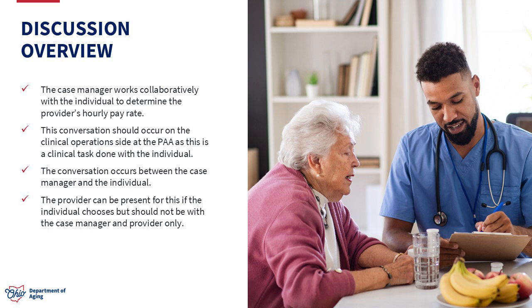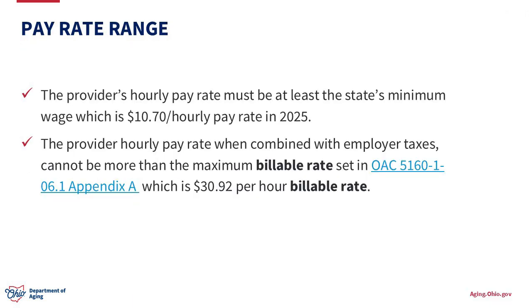The provider can be present for this discussion if the individual chooses, but it should not be between the case manager and provider only. Now it's time to have the pay rate setting discussion with the individual. It's important to have a starting point, and the pay rate range is a great place to begin the conversation. The provider's hourly pay rate must be at least Ohio's minimum wage and no more than the state's maximum rate set in OAC 5160-1-06.1 Appendix A.